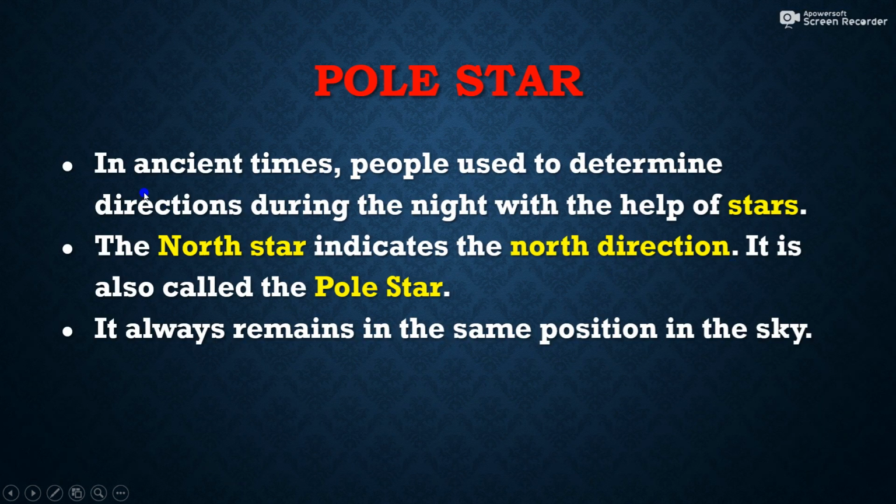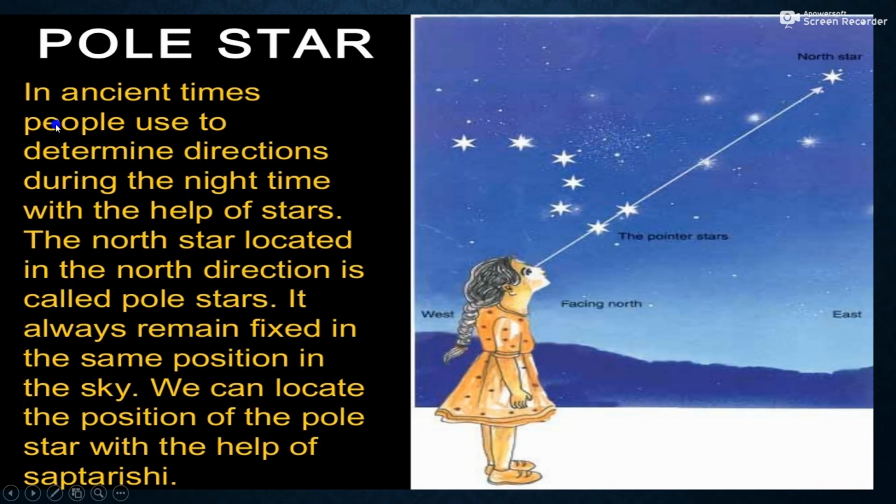Then pole star. In ancient times, people used to determine directions during the night with the help of stars. The North Star indicates the north direction, and that is called the pole star. So the pole star is nothing but the North Star which is located in the north direction of the sky. It always remains in the same position in the sky. So in ancient times, people used to determine directions during the night time with the help of stars. The North Star is located in the north direction, and this is called the pole star. It always remains fixed in the same position in the sky.